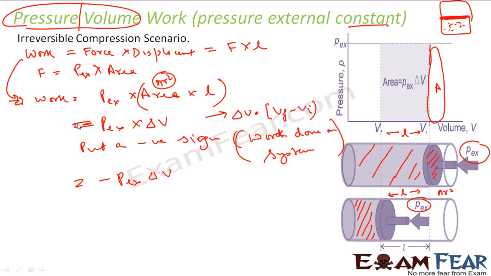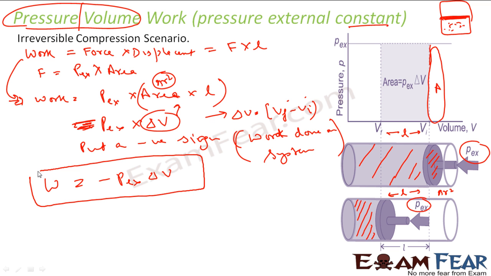Everything is positive. But generally, when you talk about delta V, you talk about V final minus V initial. Here, V final is less, V initial is more. This value is negative, because that's what delta V we take here. So delta V is V final minus V initial mathematically, and that is negative. But if that is negative, this is positive, the whole thing is negative. That means this says that work is done by system, but actually the work is done on system as per our sign convention. So we'll put one negative sign here. My work becomes minus P external into delta V, where delta V is not the absolute change in volume.